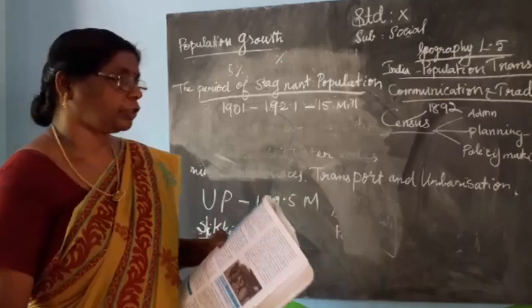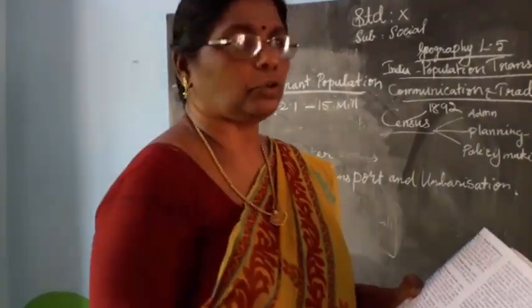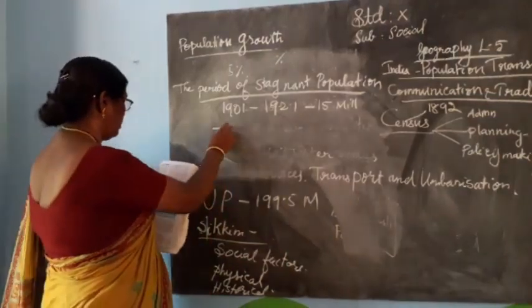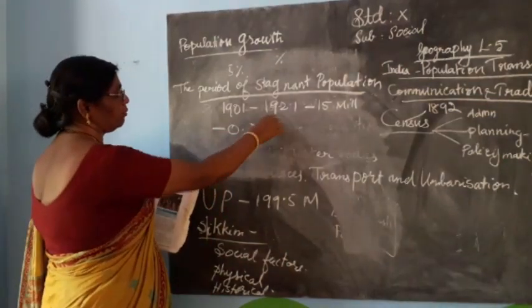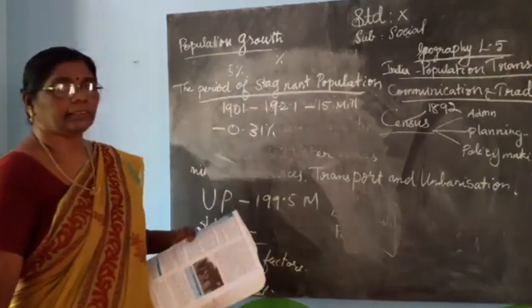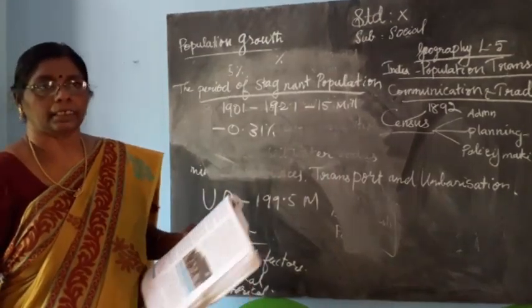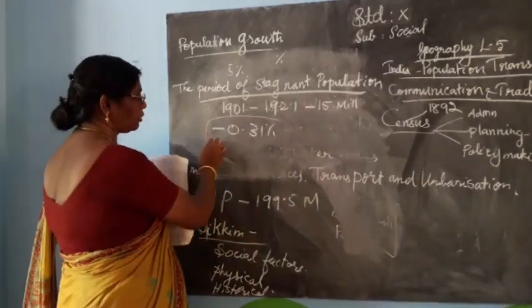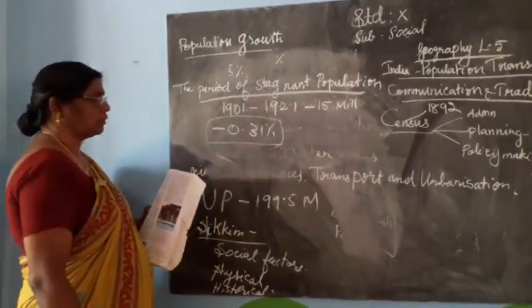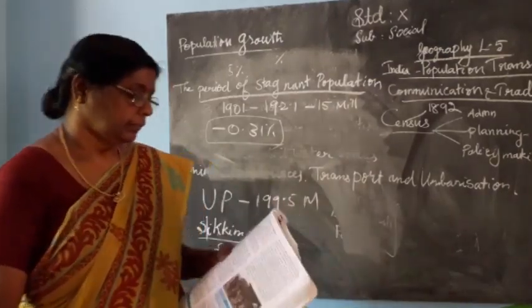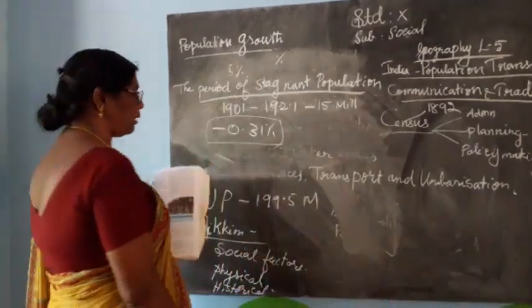The year 1921 registered a negative growth rate of minus 0.31%. Negative growth means minus 0.31%.